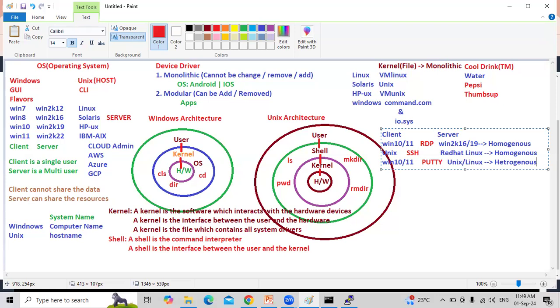Example for heterogeneous. You go to an ATM. All ATM machines are Windows. Why Windows? Why not Linux? It's a user-friendly desktop, graphical mode. Just now I told you, Unix or Linux is a command line. No desktop, no graphical. But all ATM machines are user-friendly, graphical mode. It's a Windows.